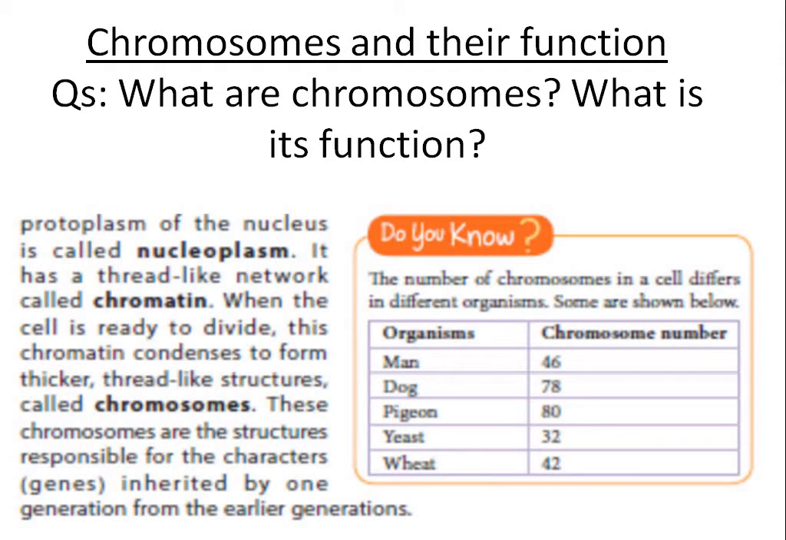So what is written in here? Read it. Chromosomes and their function. What are chromosomes? It is pronounced as chromosomes. What is its function? So protoplasm of the nucleus is called nucleoplasm. The cell contains the fluid called protoplasm. Protoplasm of the nucleus is called nucleoplasm, and the protoplasm outside the nucleus is called cytoplasm.